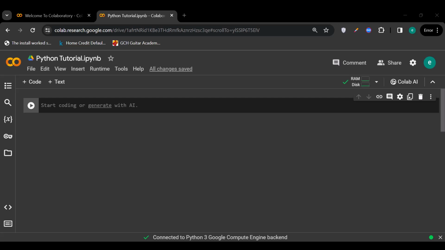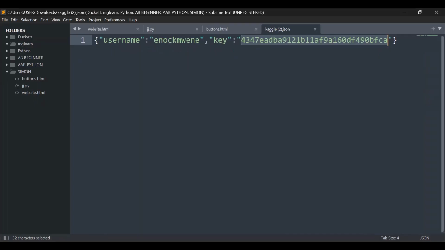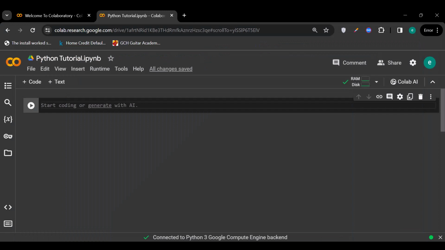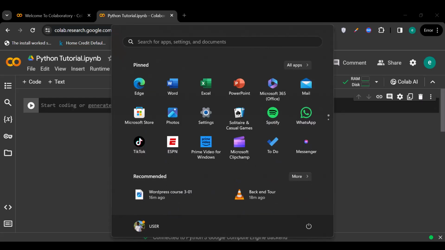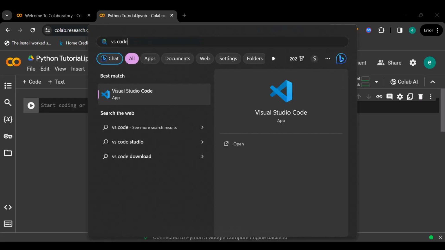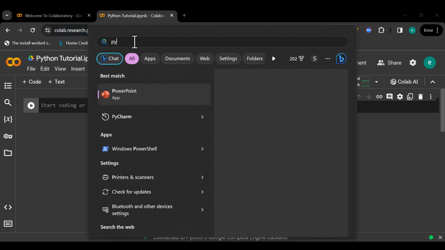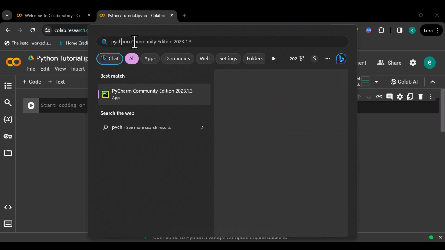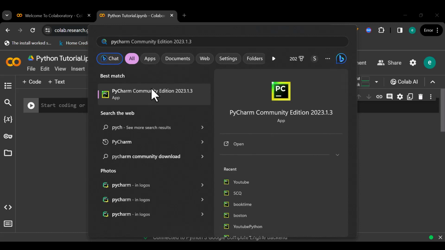Okay. Now, to get Python running on your machine locally, first things first, even for this tutorial, you would need a text editor, for example, Sublime Text. You can write some Python code right in here. You can use VS Code, that is Visual Studio Code. Yeah, you can say Visual Studio Code. Or you can install the IDE called PyCharm. Yeah, so I have the community edition right here.